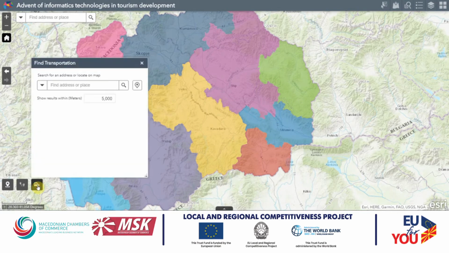The tool provides two options for locating available transportation means within the area of interest. The first option considers using known objects as a reference point for the search, for example, the hotel where you are placed. For that purpose, within the Find Transportation tool, we will go to the objects we are located in.